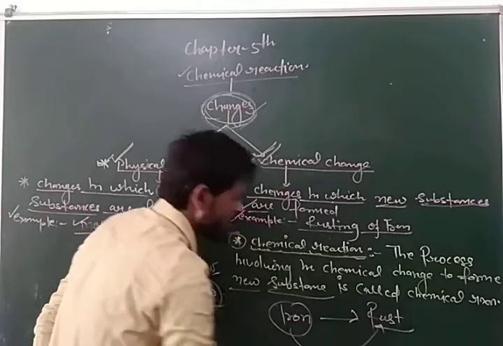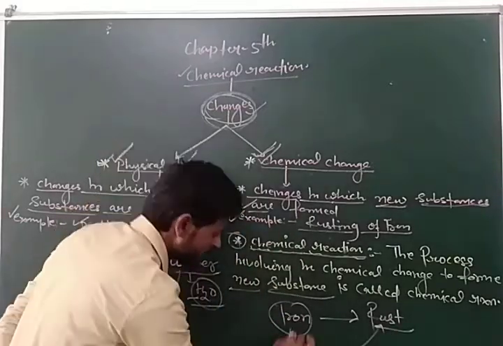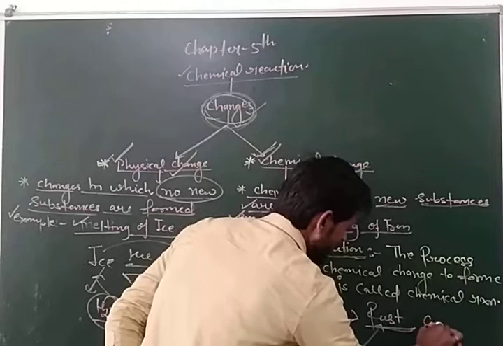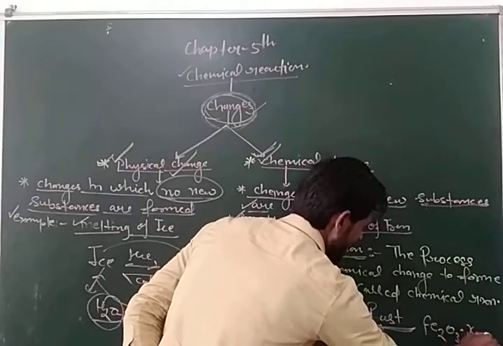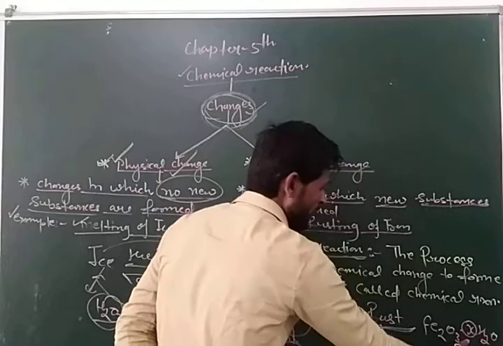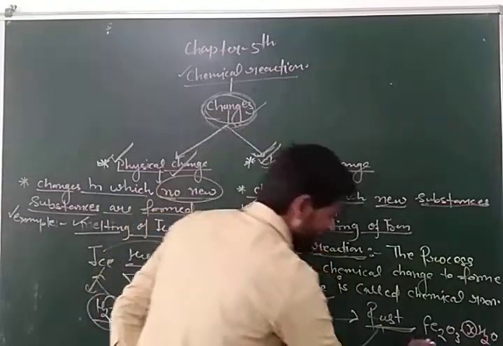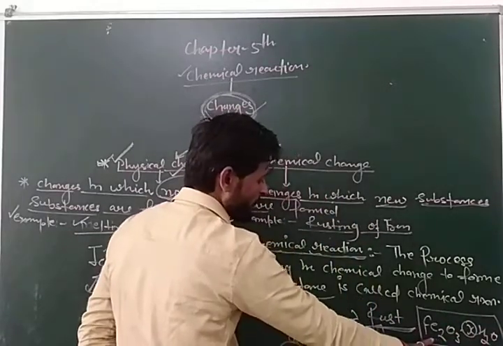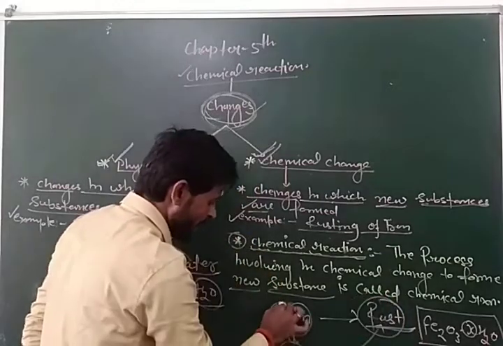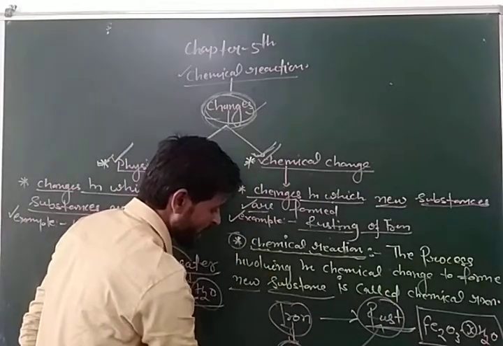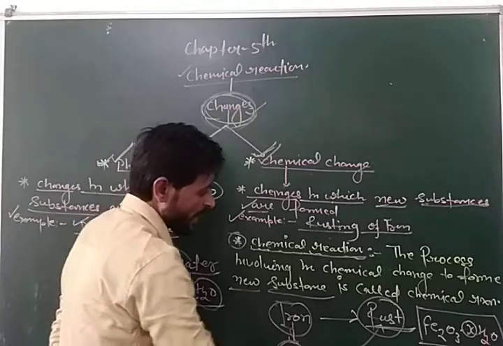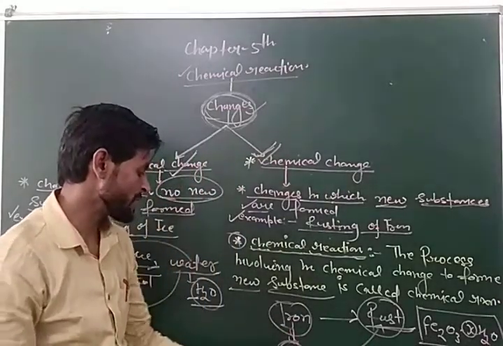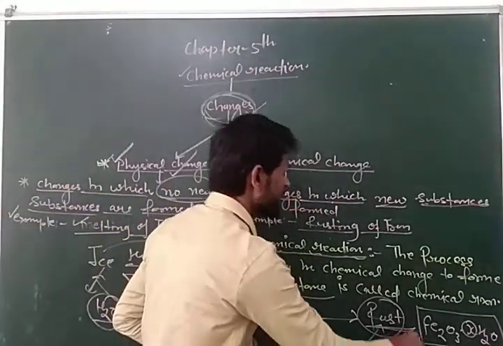Iron converting into rust is a chemical change because iron is simply represented as Fe, but rust is represented by Fe2O3.xH2O, where x is the number of water molecules. That means Fe2O3.xH2O is the chemical formula of rust, and iron is represented by Fe. So Fe and Fe2O3.xH2O are different from each other. That means we can say that this is a chemical change.